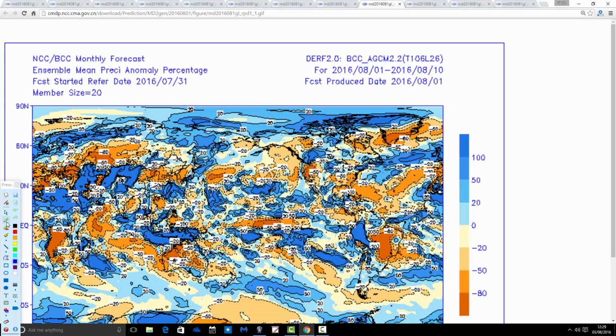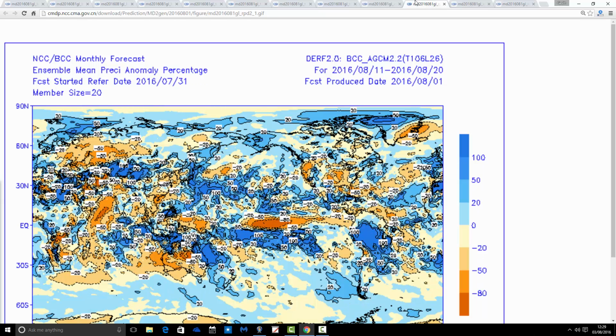Precipitation for the next 40 days looks like this. The coming 10 days generally comes out significantly wetter than average, as does the next 10 days. So the first half of August looking pretty grim, you have to say. Temperatures coming out cooler than average, precipitation coming out above average. It's a pretty grim first half to August up to the 20th.